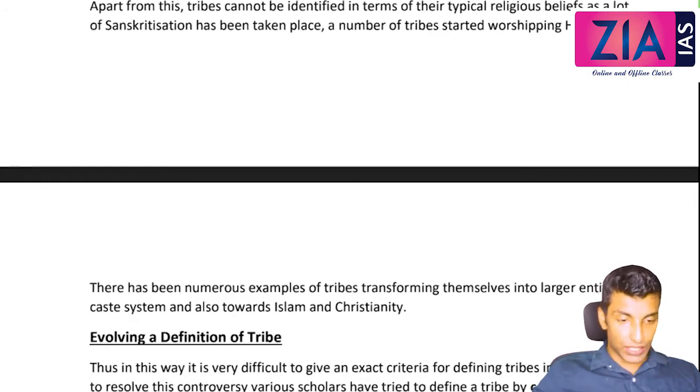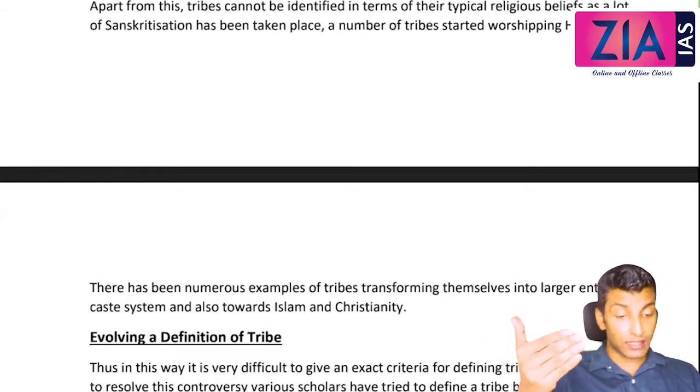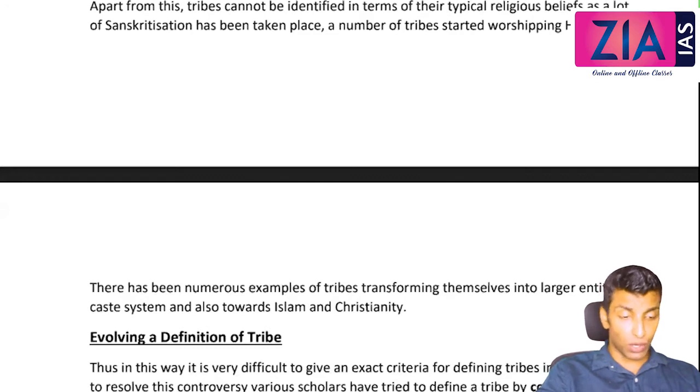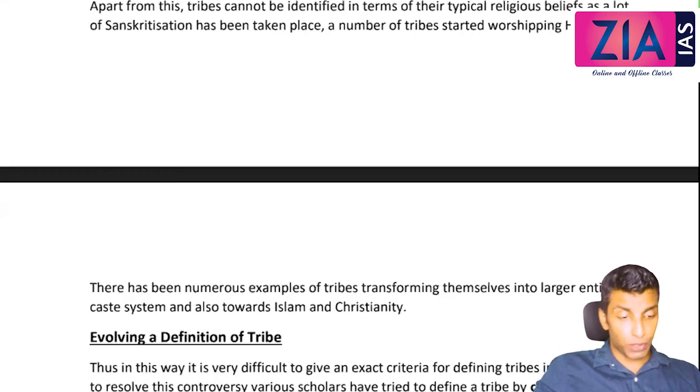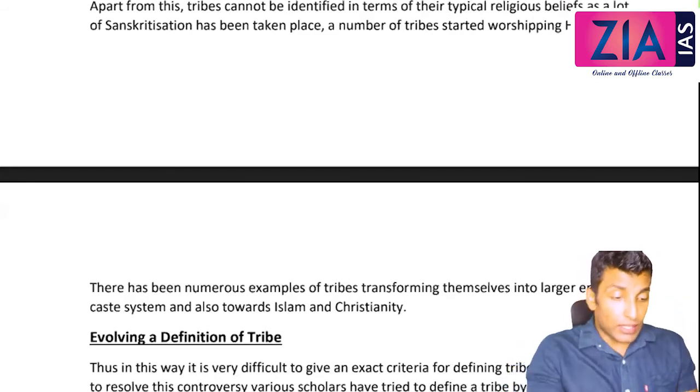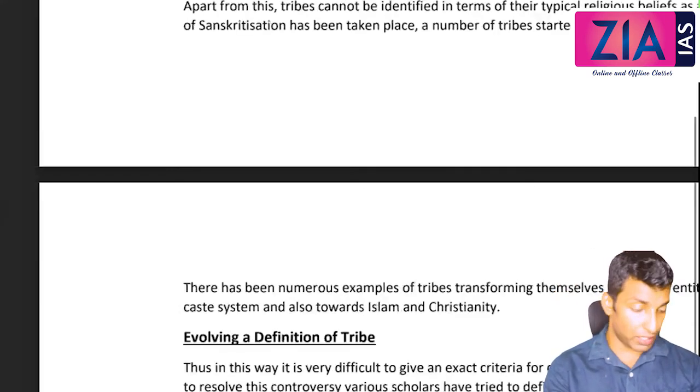Hardly 2 to 3% are Christians, right? So that means the most conversions actually happened in the northeastern and central part of India, by offering mainly benefits like education. They started schools, they started orphanages, they started hospitals, a lot of nursing care homes, all these they have done. So a lot of good things have been done by Christian missionaries. So when you're writing the process of evangelization, you need to be very careful whether it is sociology or GS, okay? So that's about Sanskritization among the tribes, and a number of tribes started worshipping the Hindu gods.